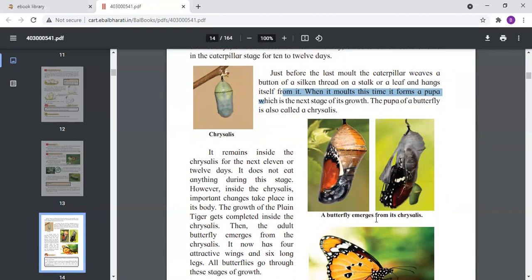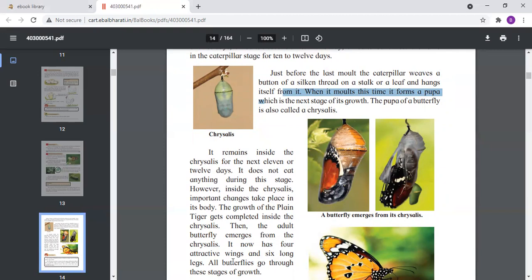So, a butterfly emerges from its chrysalis. After 10 to 12 days, what happens? The chrysalis is changing into a plain butterfly. Thus, the adult butterfly emerges from this chrysalis. So, these are the different stages in which the butterfly grows. The adult butterfly is formed.